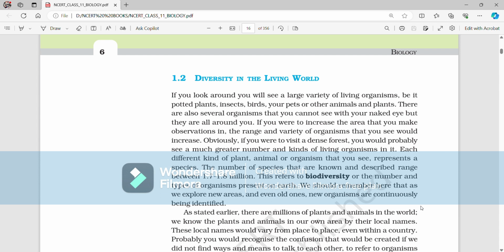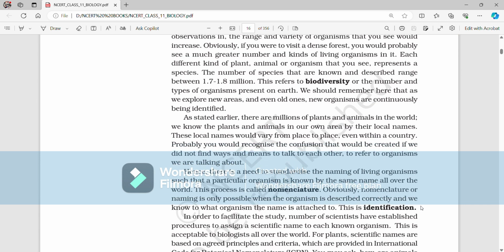Each different kind of plant, animal, or organism that you see represents a species. The number of species that are known and described ranges between 1.7 to 1.8 million. This refers to biodiversity, or the number and types of organisms present on earth. We should remember that as we explore new areas, even old ones, new organisms are continuously being identified.